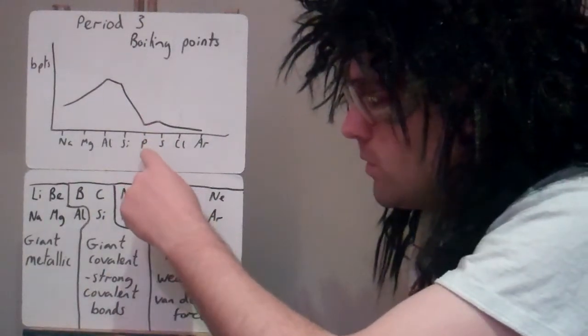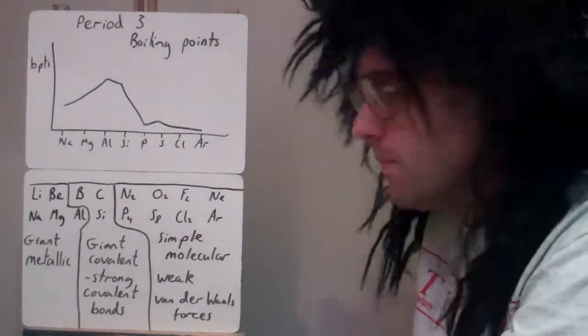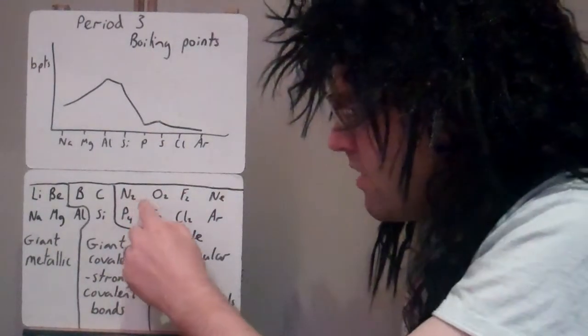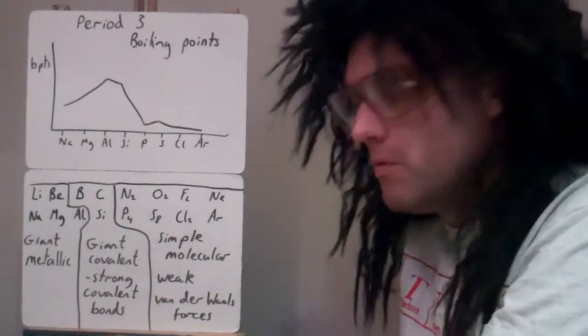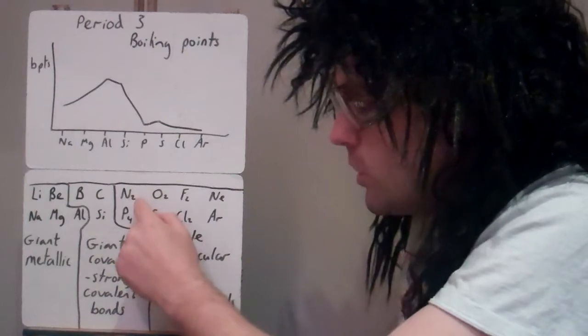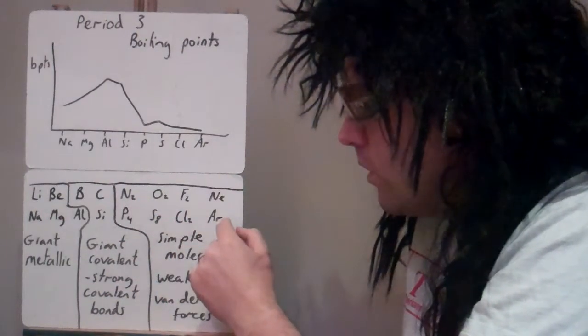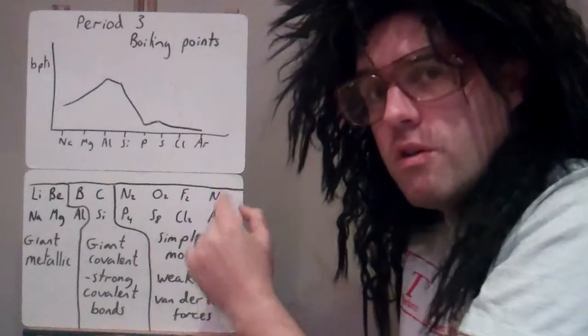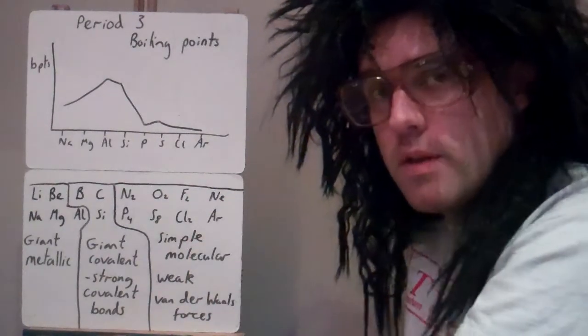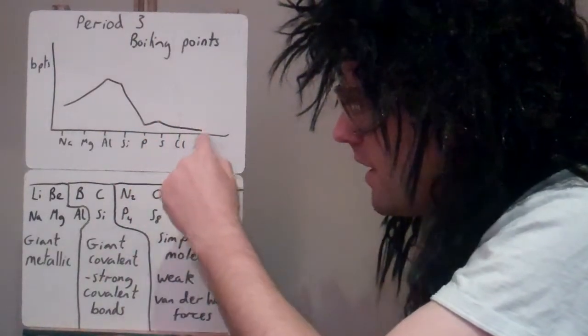The dramatic drop to group 5 is because then we go into molecular structures, simple molecular. Okay, so the numbers here represent the type of molecule that these elements form. So phosphorus goes around as P4, 4 phosphoruses together, or nitrogen would be N2. We've got S8, Cl2, Ar for argon. So the group 8 or 0 are always single atoms, monoatomic, they don't bond to other things.